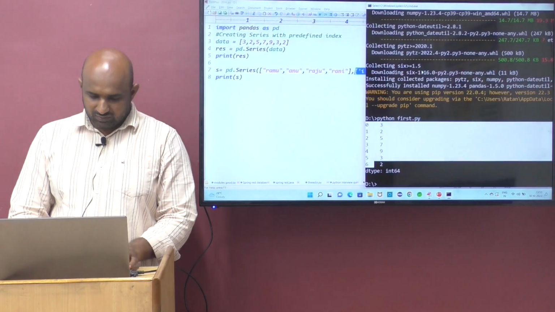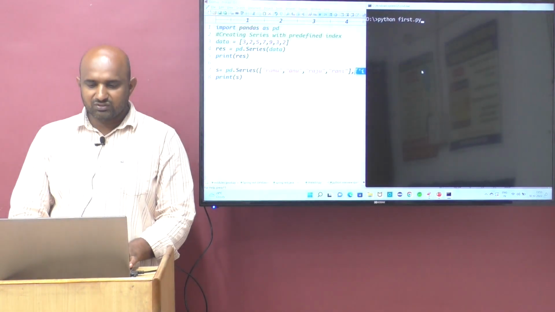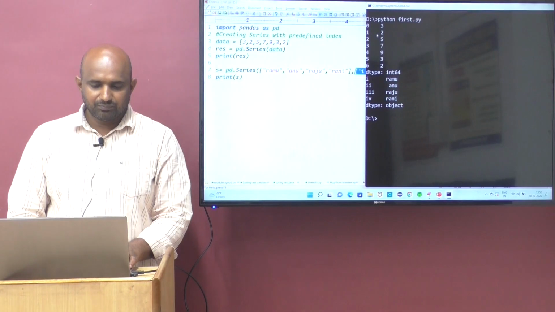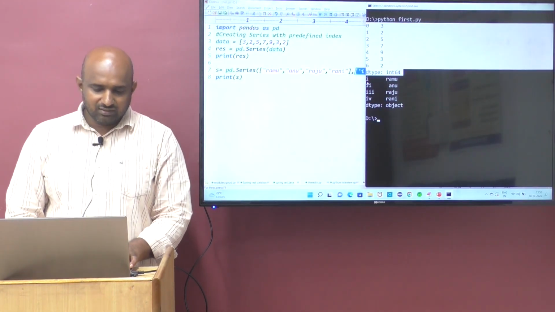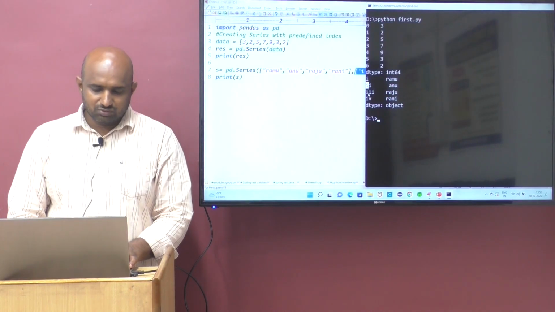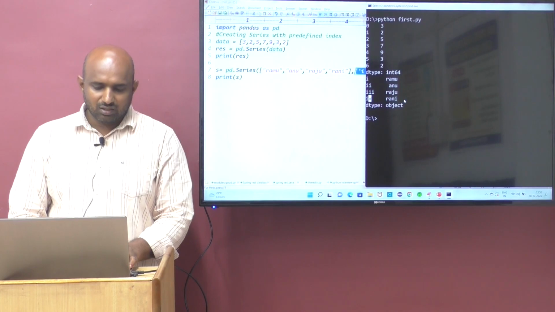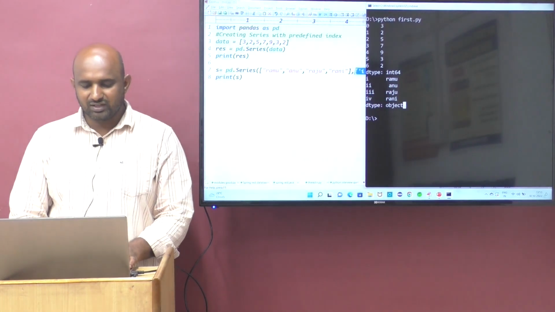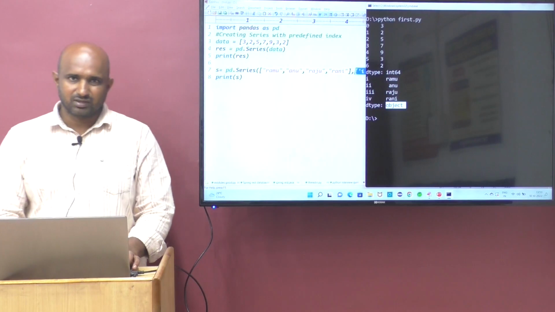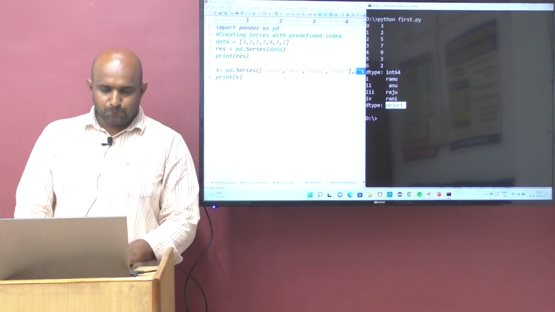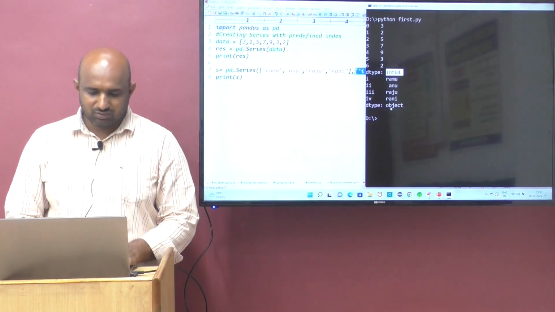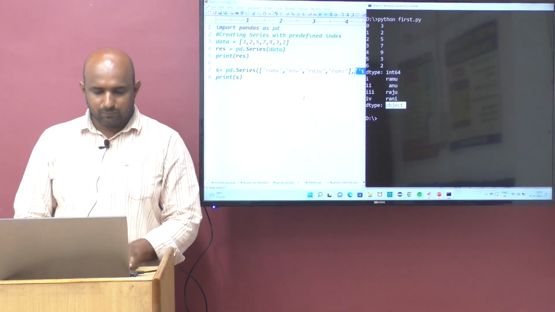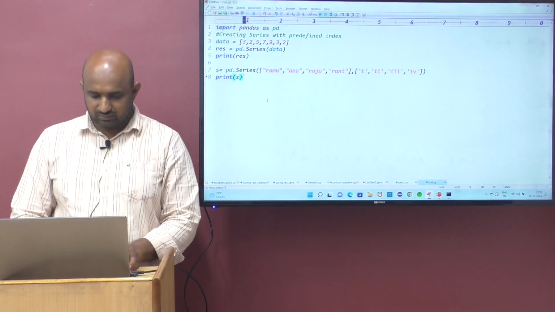Now when we run this code, python first.py, see the output. This is for the first one, int64, because these are 1, 2, 3, 4. Ramu, Anu, Raju, Rani are strings, and string means object format. These are the numpy data types, guys: int64 and object. This is the user defined index.